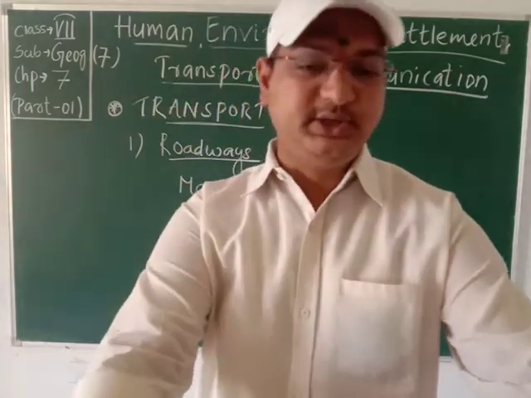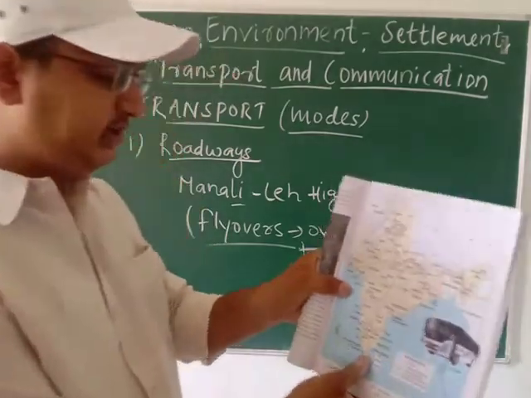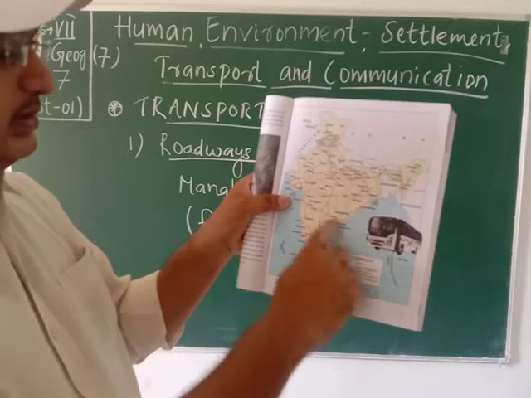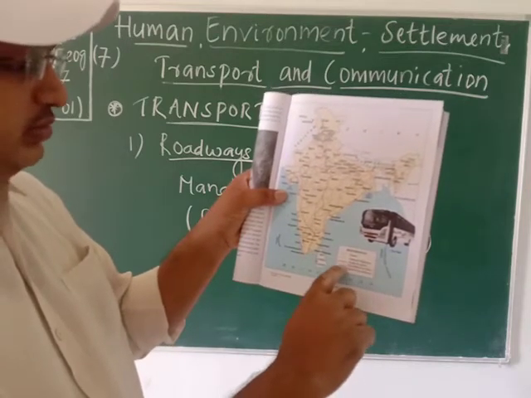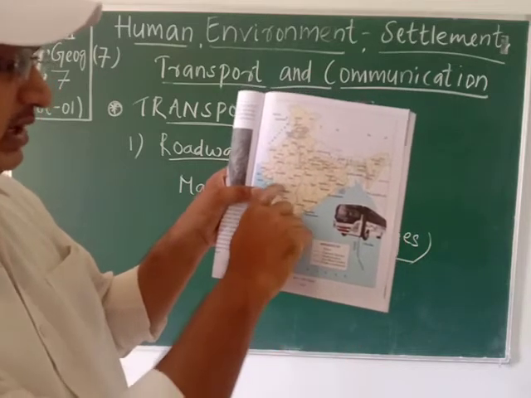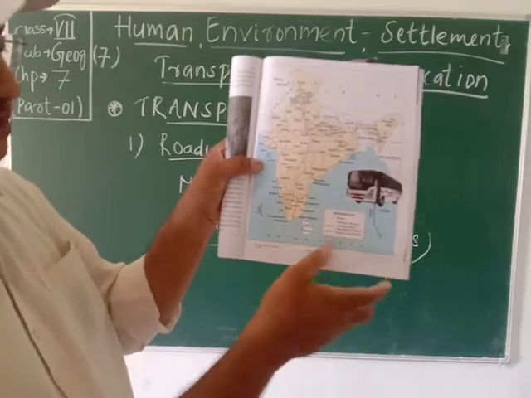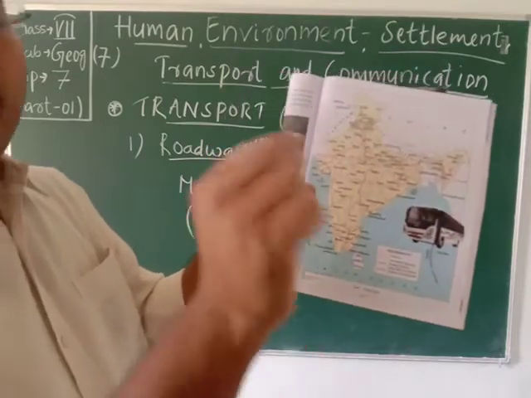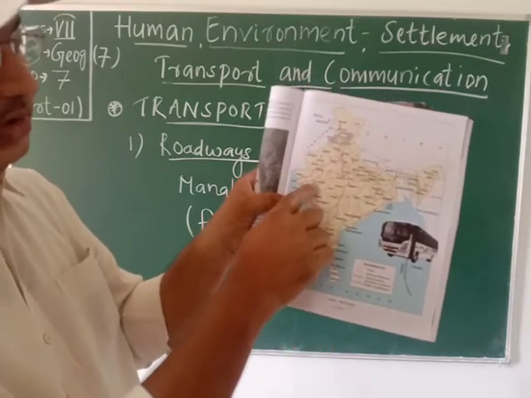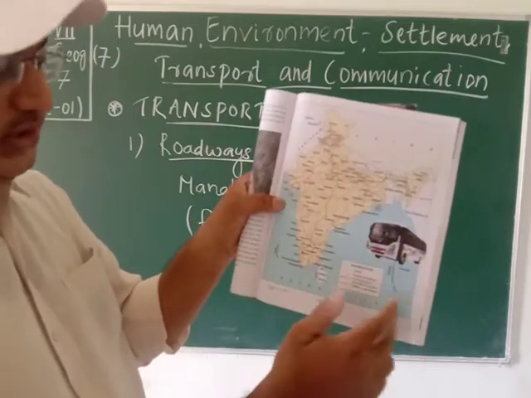Students, I will make you see the network of highways given in your textbook. Look, the major roads, these are the north, west and south corridors, and these are the national highways. The pink color you can see, the double line, that is the national highways. And students, this marked part is the Golden Quadrilateral, which connects all the metropolitan cities of our country.